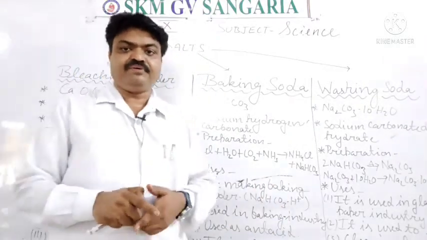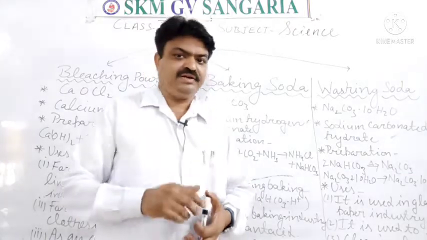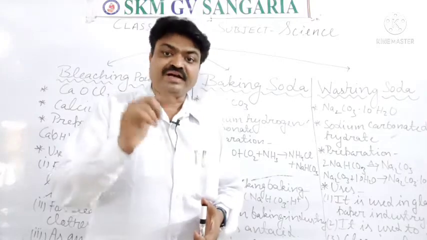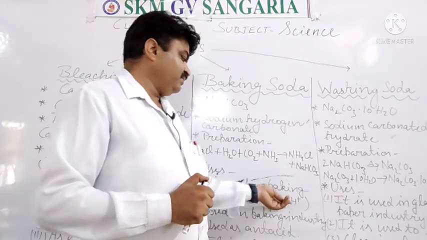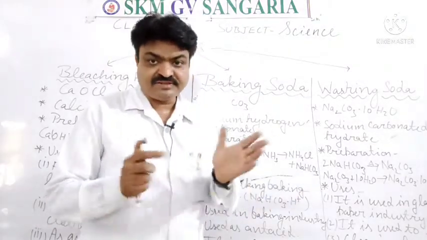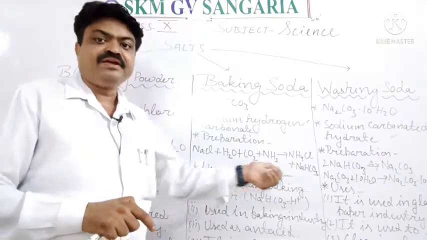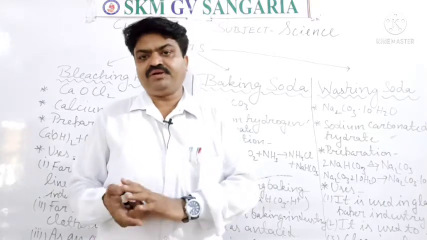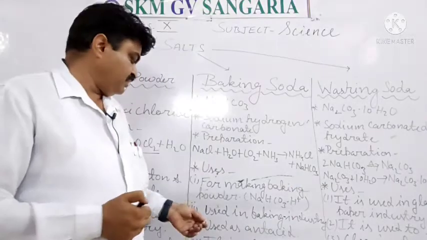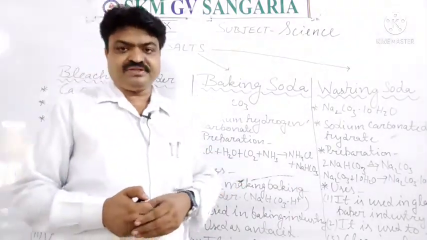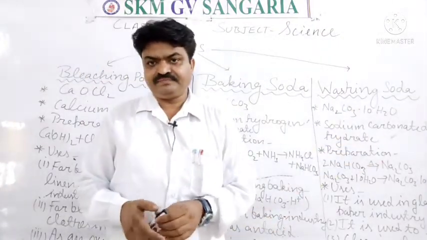Now, what is baking powder? Baking powder has some amount of acid in it, and that's why the formula of that is NaHCO3 with H+. It means some amount of hydrogen with baking soda is known as baking powder, student. Eno is an example of this, and it is used in baking industries. Baking industries we have discussed. With this, it is used as an antacid.